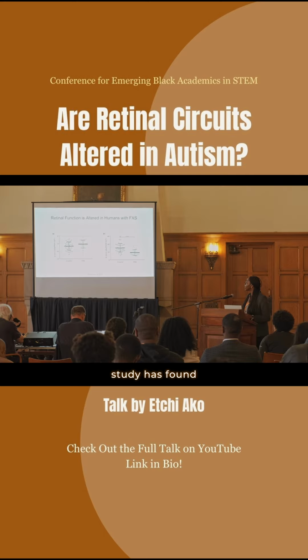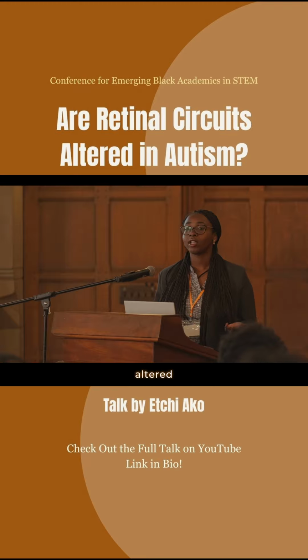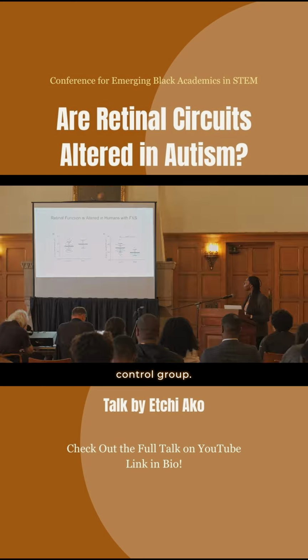So a previous study has found that retinal function is altered in humans with ASD, particularly Fragile X syndrome. And this study found that the A wave in patients with Fragile X syndrome was not significantly altered compared to the control group. However, when they looked at the B wave, they found that the B wave amplitudes were significantly decreased in patients with Fragile X syndrome, which is suggesting that there is some deficit in the interneurons in the retina of patients with Fragile X syndrome.